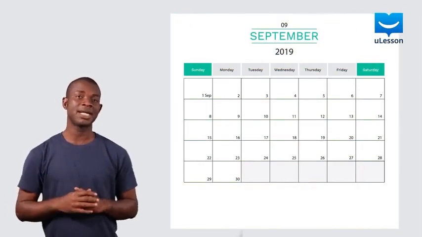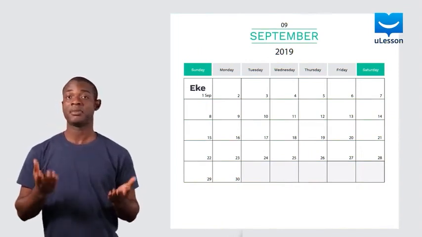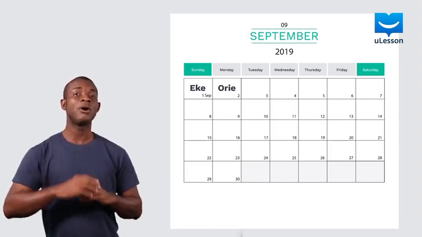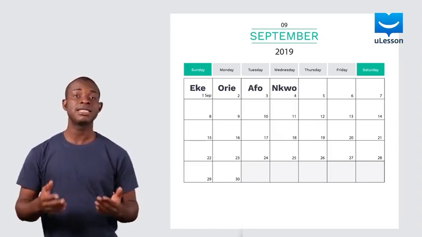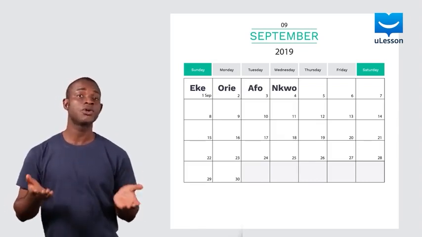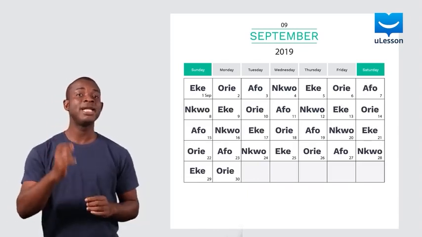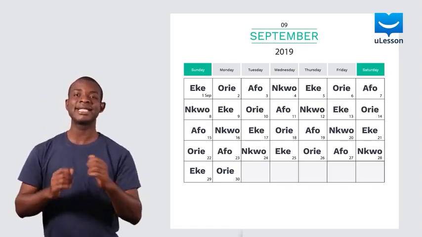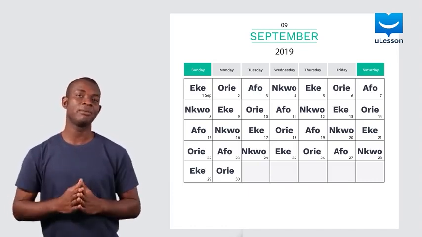So, if we have this calendar for September 2019, if Eke market was held on the first day of the month, then the second day of the month will be for Orie, the third day will be for Afo, and Nko will be held on the 4th day of the month, and the cycle will continue that way. So in the end, we will have something like this. Using this calendar, we can predict the date on which a certain market will hold, or the market that will hold on a certain date. This can help you to plan properly if you wanted to go to any of the markets.